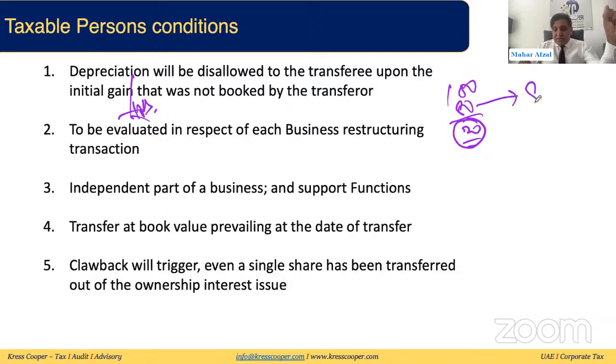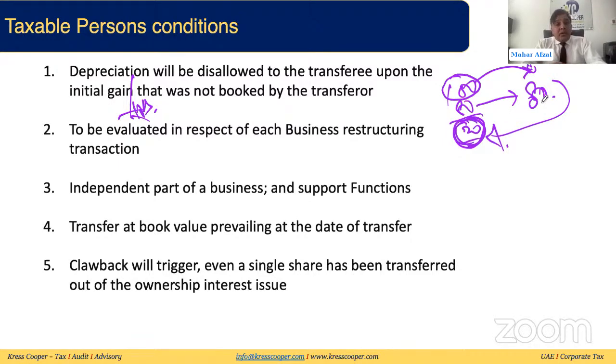Transfer will be at 80. Once the transfer is at 80, the transferee will charge depreciation on 100. While charging depreciation, this 20 will be disallowed. Depreciation up to 20 will be disallowed, and it will be allowed at the time of recognition, at the transfer of the asset. We'll look into the guide.